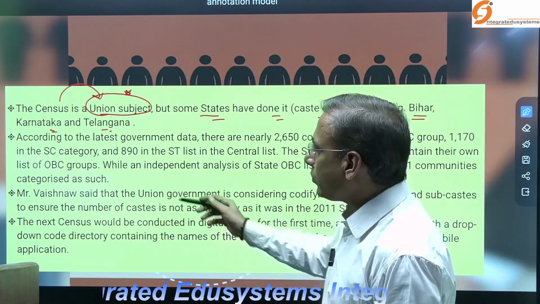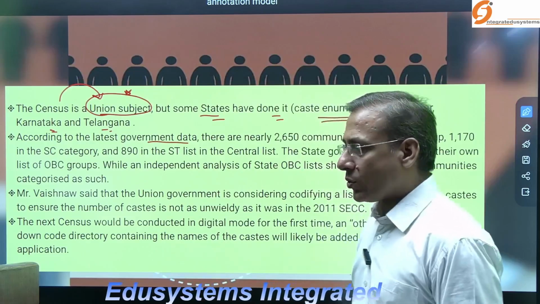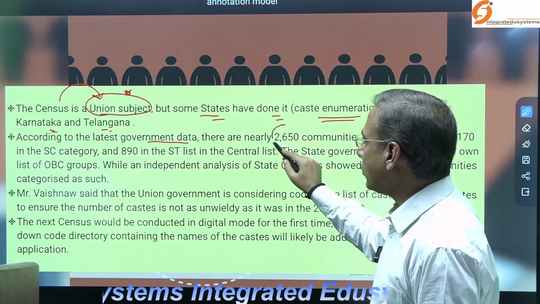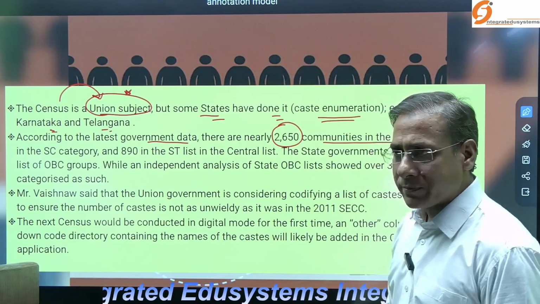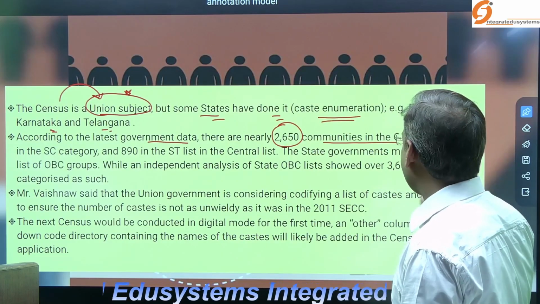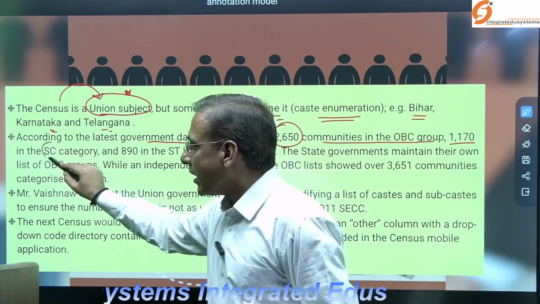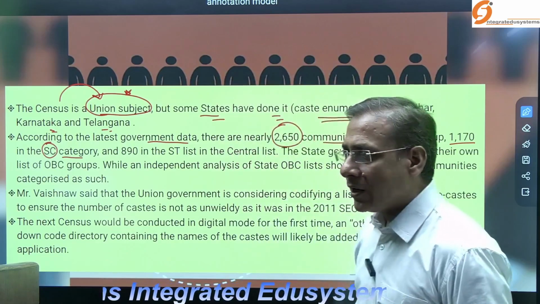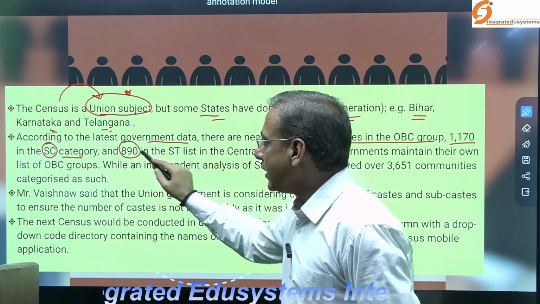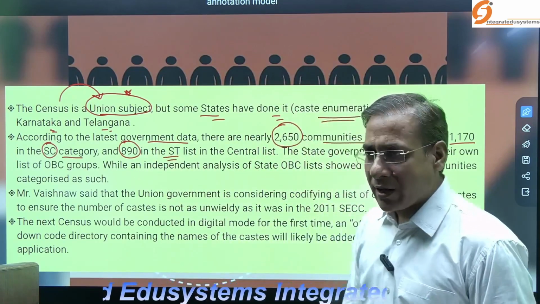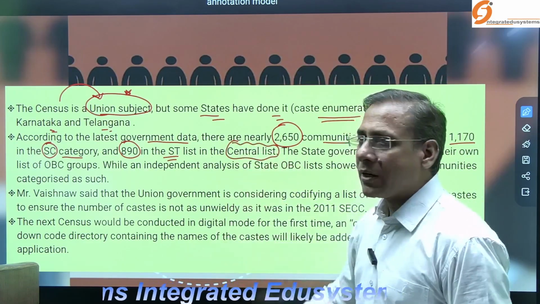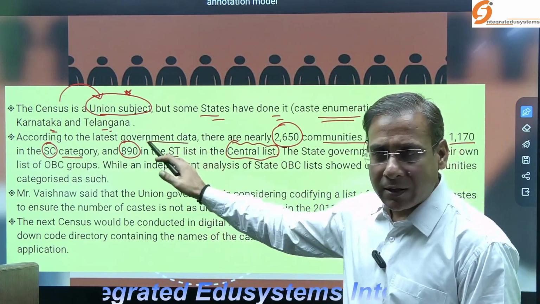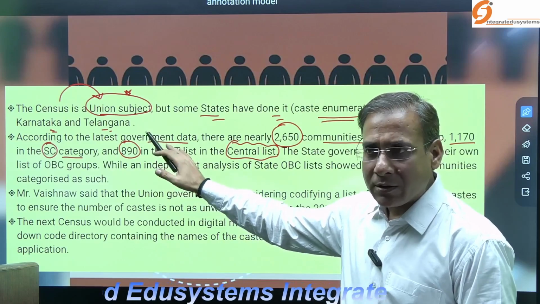So, according to the latest government data, there are nearly 2,650 communities in the OBC group, 1,170 in the scheduled caste category, and 890 in the scheduled tribe list. This is in the central list, the data revealed by the government.